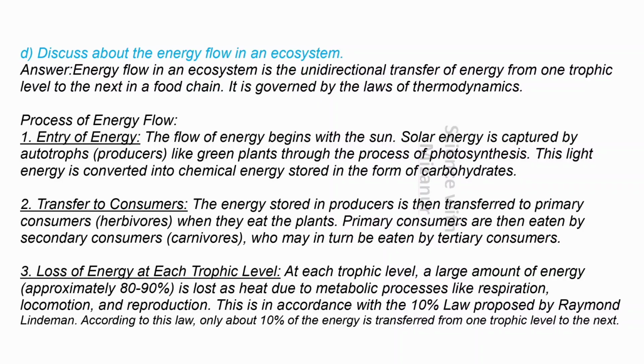Process of energy flow. 1. Entry of energy. The flow of energy begins with the sun. Solar energy is captured by autotrophs, producers, like green plants, through the process of photosynthesis. This light energy is converted into chemical energy stored in the form of carbohydrates.